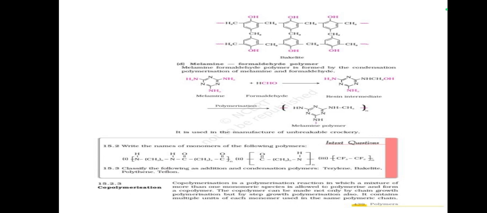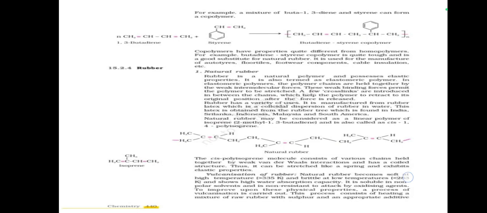Copolymerization is the polymerization reaction in which a mixture of more than one monomeric species is allowed to polymerize and form a copolymer. The copolymer can be made not only by chain growth polymerization but by step growth polymerization also. It contains multiple units of each monomer used in the same polymeric chain. For example, a mixture of buta-1,3-diene and styrene can form a copolymer.